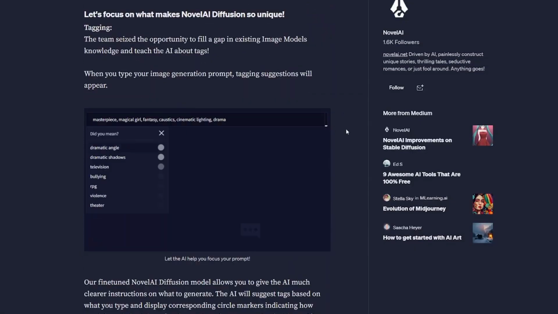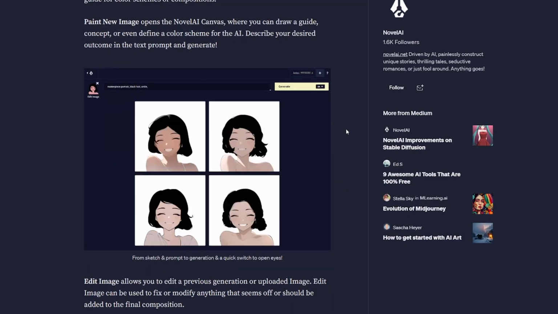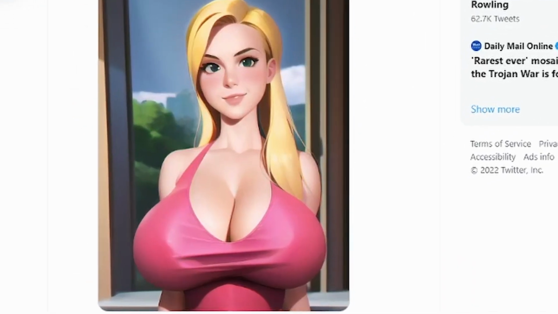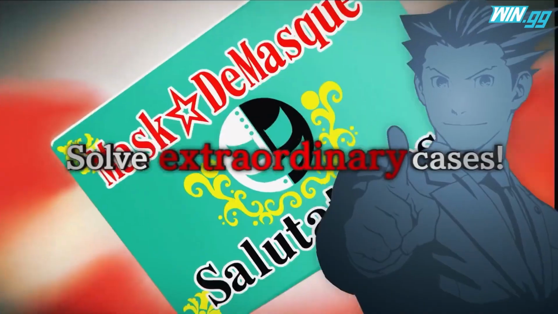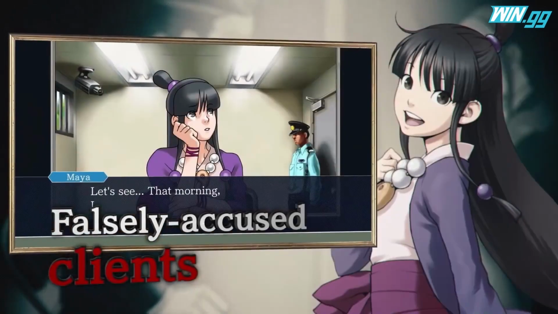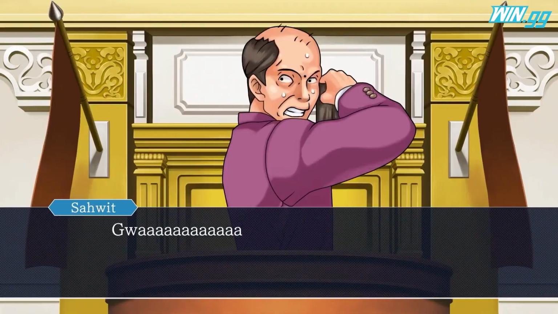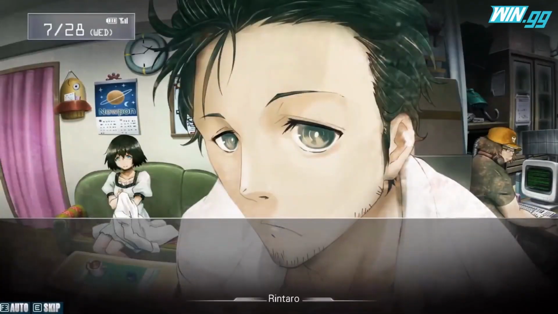A few weeks ago, Novel AI released their anime image generation model, shortly followed by the release of Waifu Diffusion version 1.3. And the internet's response was, well, you can imagine. My first thought was that this would be an incredible tool to create visual novel games, which are a genre of games that are popular in Japan that blend storytelling along with interactive elements. So today, let's see if we can use the latest version of Waifu Diffusion to design our own visual novel